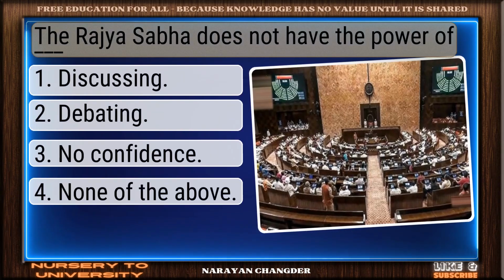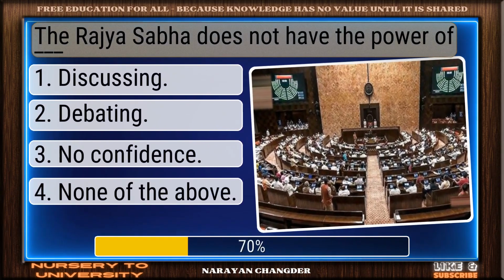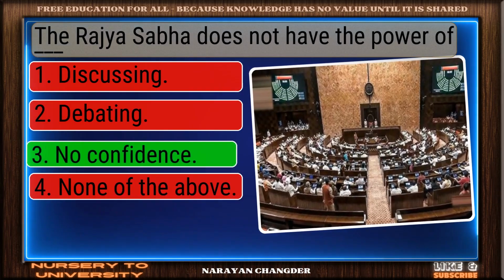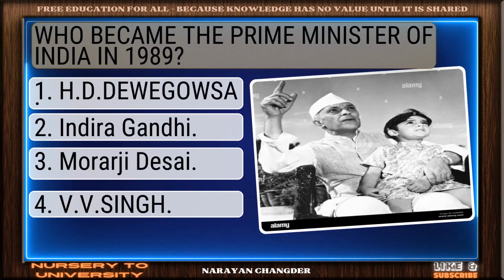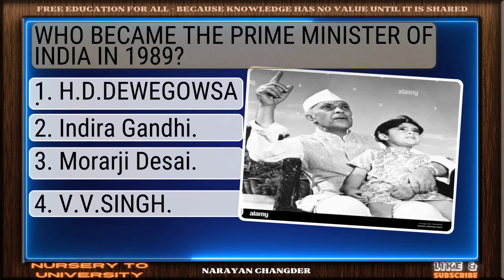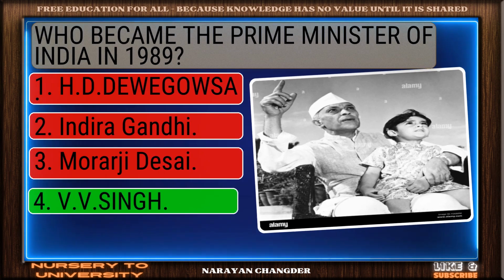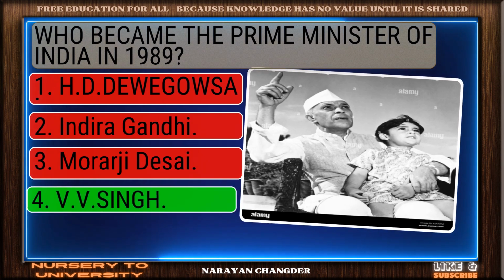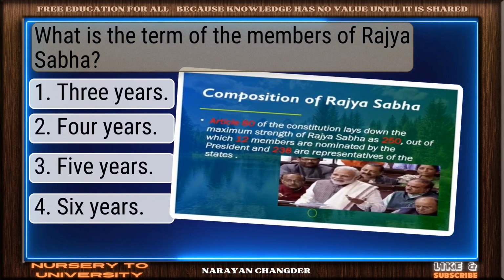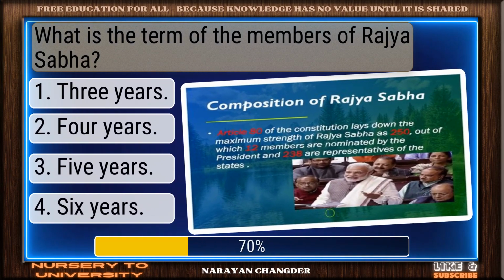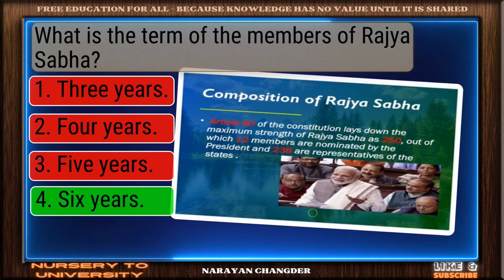Question number 132. The Rajya Sabha does not have the power of dash. You chose no confidence, and it is correct. Question number 133. Who became the Prime Minister of India in 1989? Excellent choice. VP Singh is the right answer. Question number 134. What is the term of the members of Rajya Sabha? Good thinking. 6 years is the right answer.